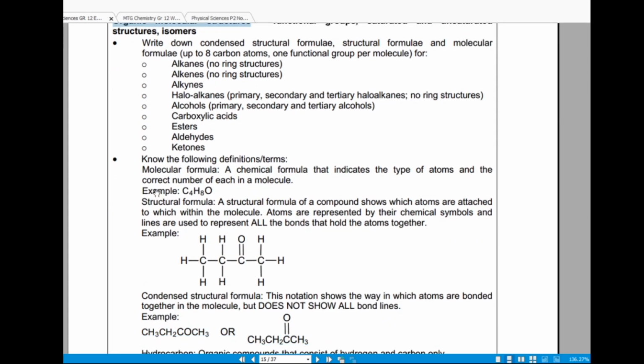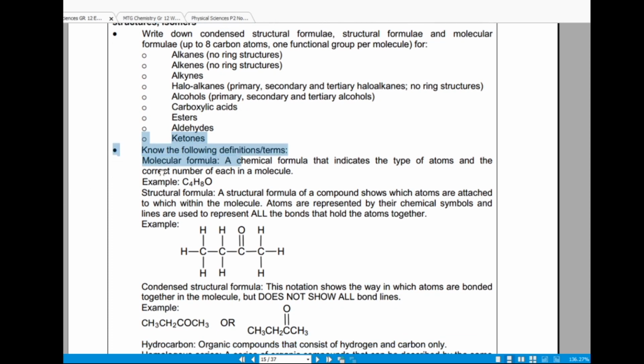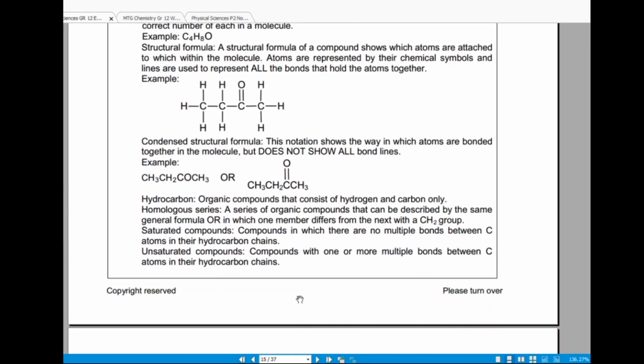Okay, so you have to be able to define these terms here: molecular formula, structural formula, condensed structural formula, and so on.